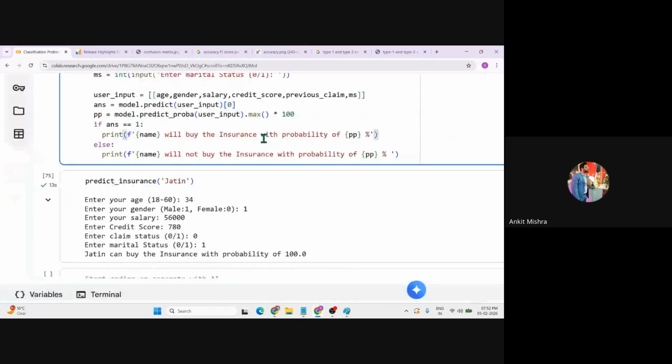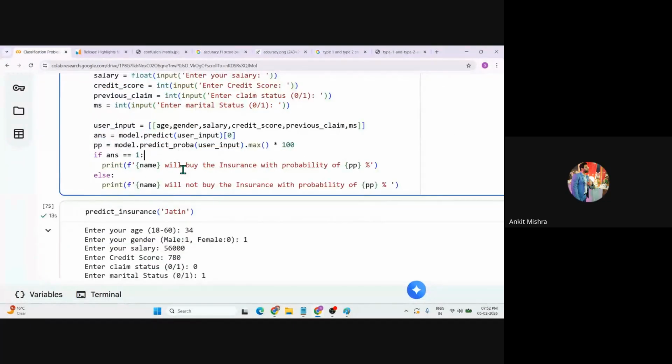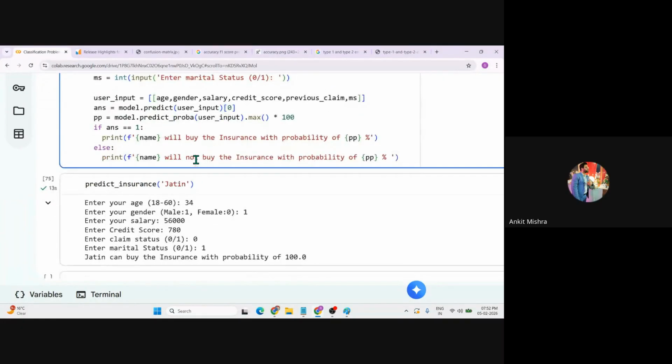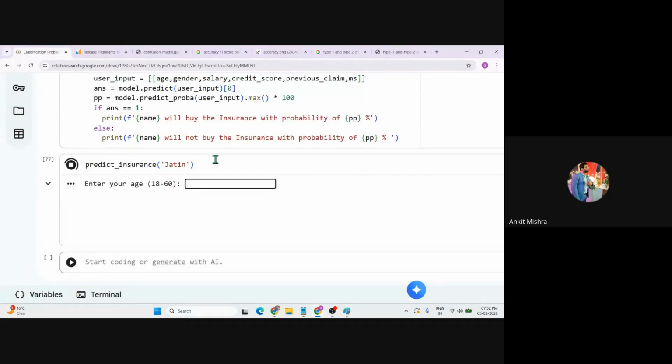Now candidate, we have built a model, and you can use this predict function to take an input from the website part or the front end part, where the user will enter all their details in the website form, and that predict model will predict the answer. Now let me try some random values.